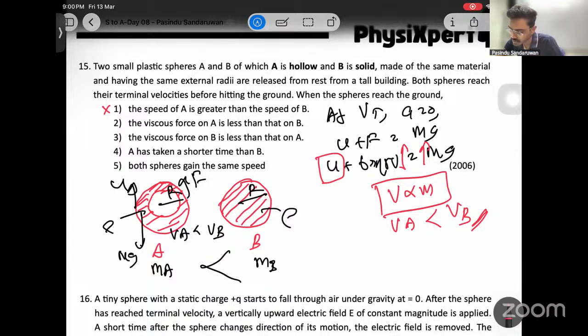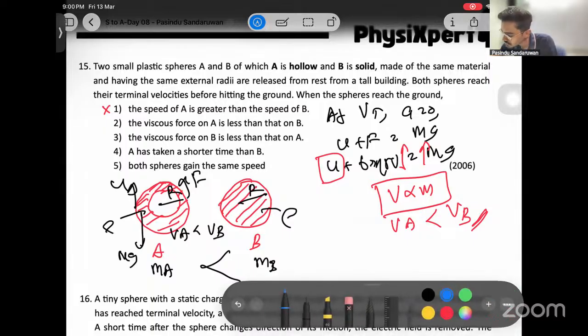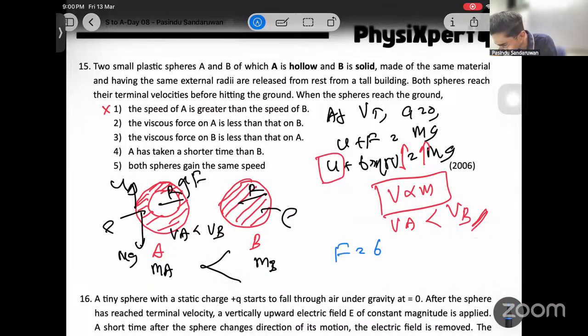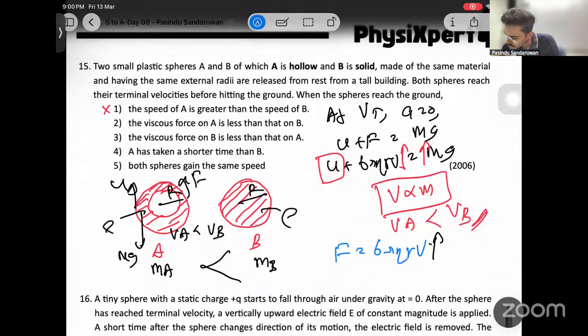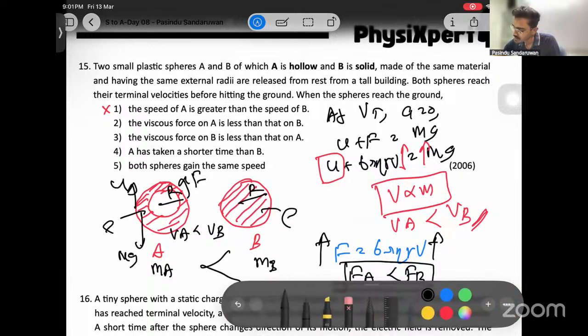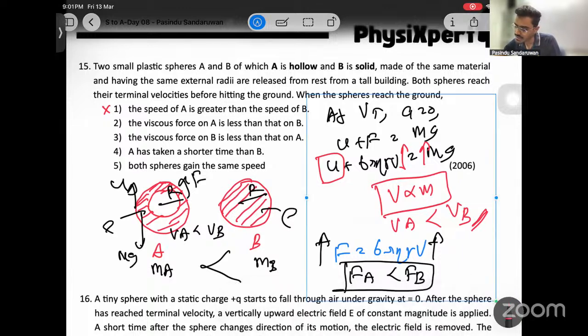The viscous force on A is less than that on B. See, viscous force is 6πηrv, no? Then higher velocity is with B. Higher the velocity, higher the viscous force, no? Which means lesser the velocity, lesser the viscous force. Then the viscous force on A is less. That is correct. 2 is correct.